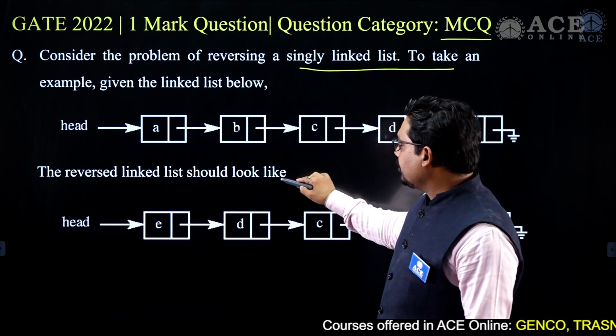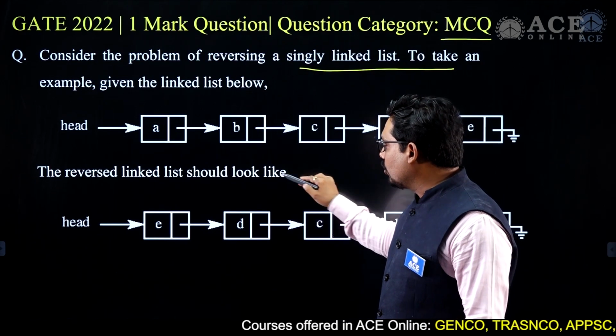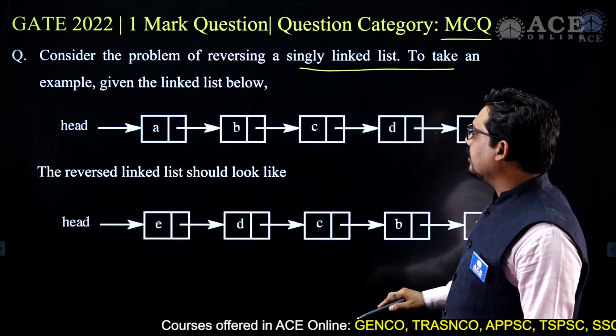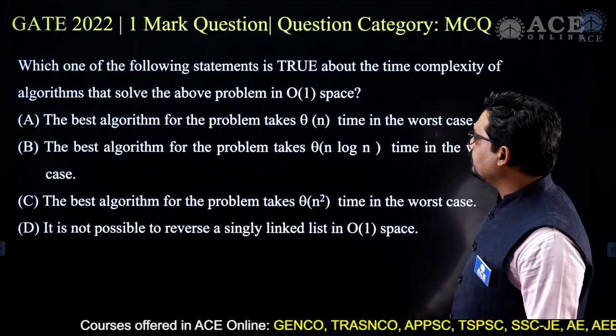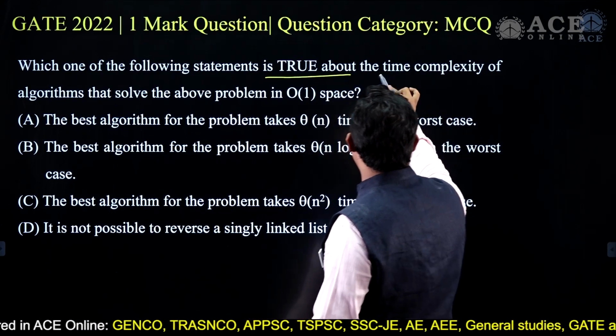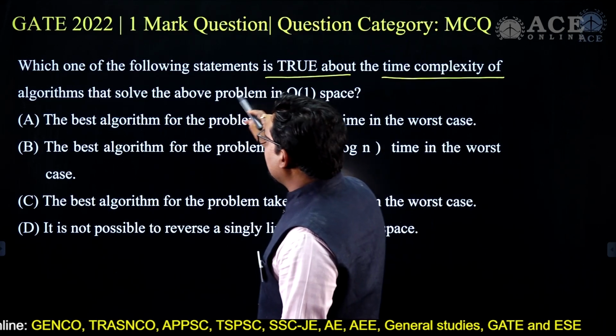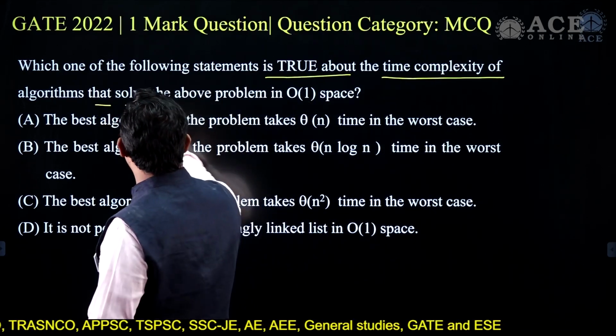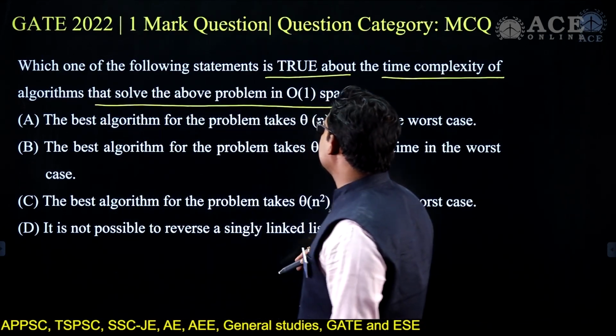The reversed linked list should look like this. Now, which of the following statements is true about the time complexity of an algorithm that solves the problem in order of one space?